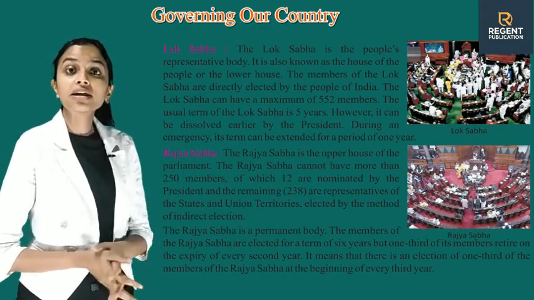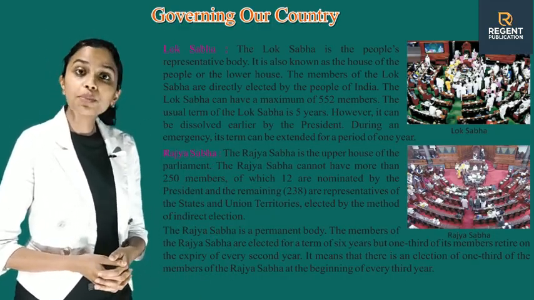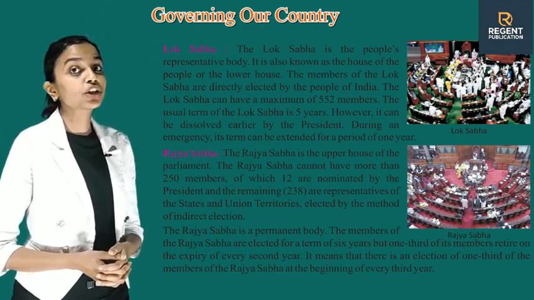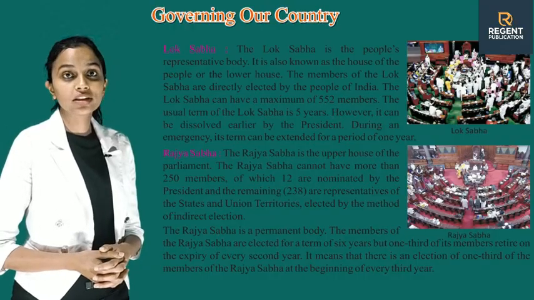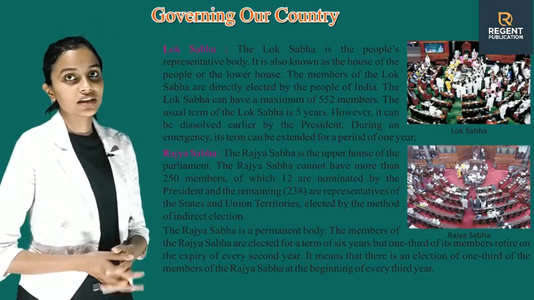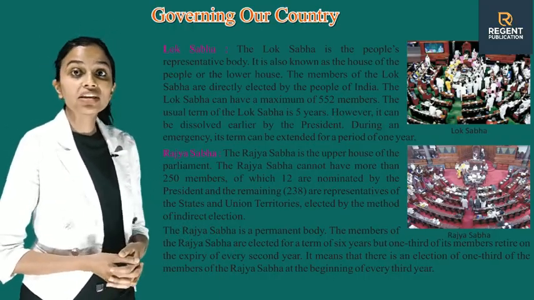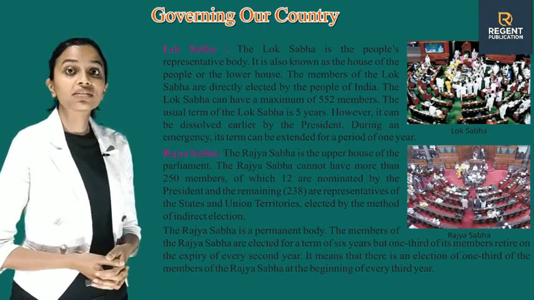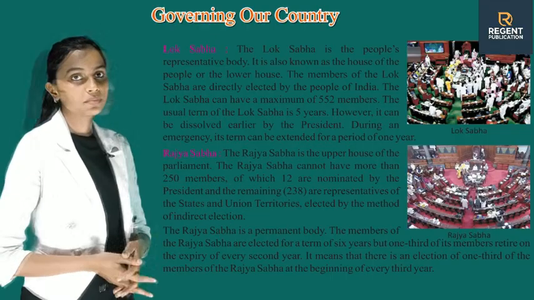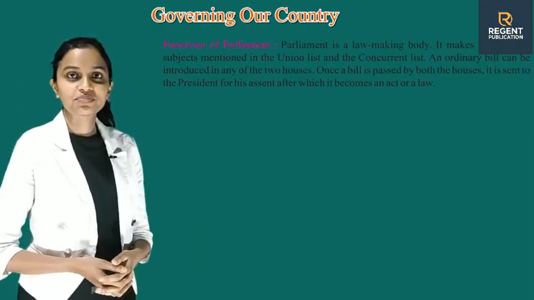The Rajya Sabha is a permanent body. The members of the Rajya Sabha are elected for a term of 6 years, but 1/3 of its members retire on the expiry of every second year. It means that there is an election of 1/3 of the members of the Rajya Sabha at the beginning of every third year.